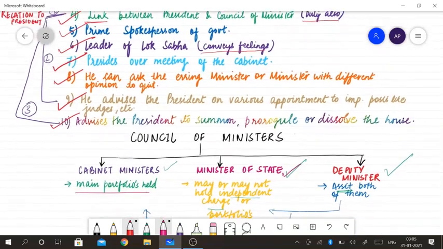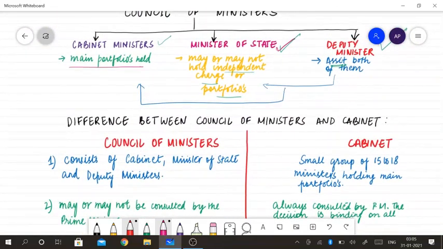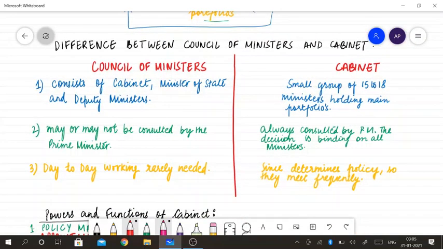Now we come to the difference between the Council of Ministers and the Cabinet. The Council of Ministers means all the elected or non-elected members who are chosen as part of the ministry. Like if BJP has won 300 seats or more, then 300 people can't be ministers.